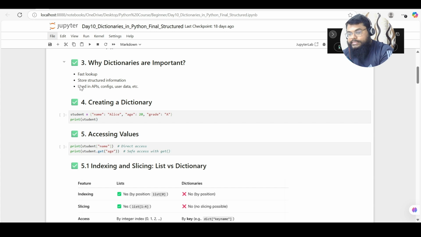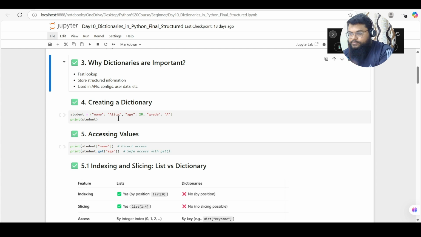We pass information from one application to another using these data structures. That's why data structures such as lists, tuples, and dictionaries are very important. One program can interact with another program using these data structures. One of them is dictionaries. We use dictionaries for APIs, application programming interfaces, or if you want to set up configurations of any application. Or if I want to store user data, I can use dictionaries.